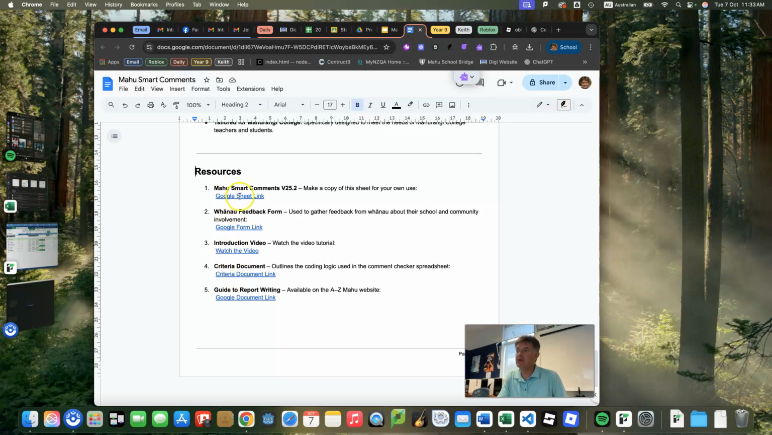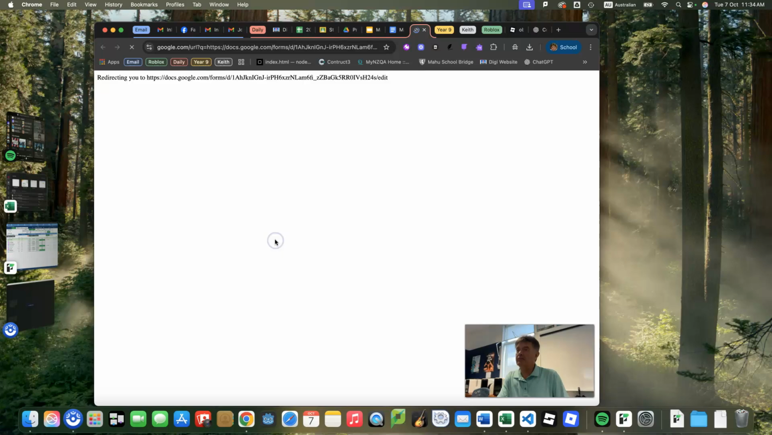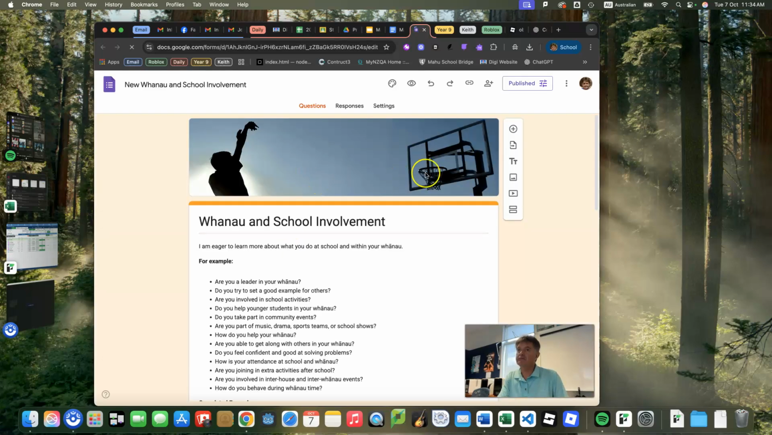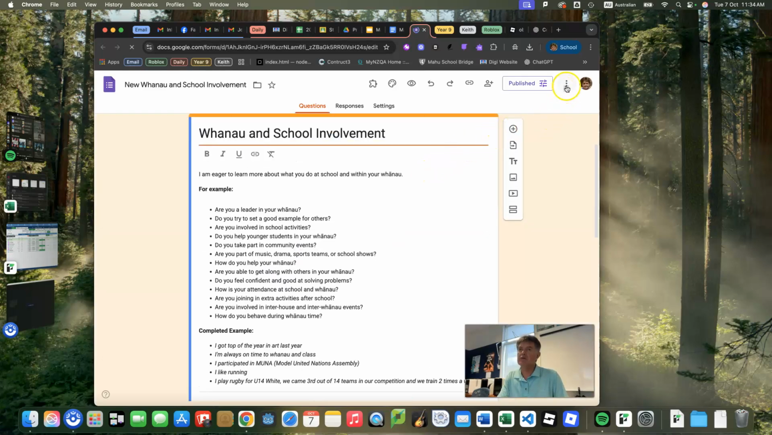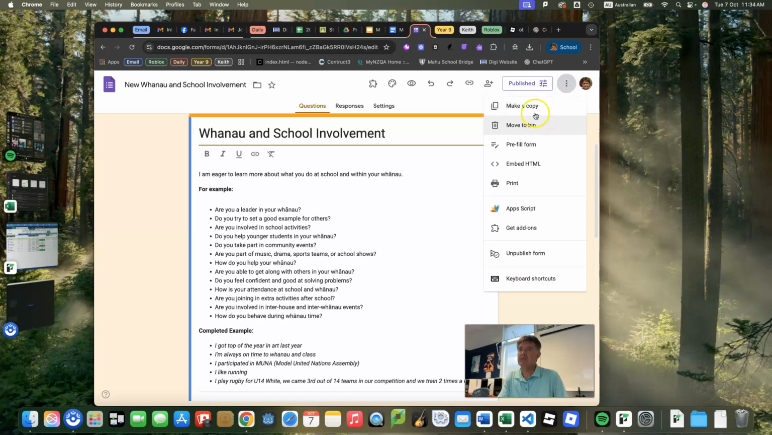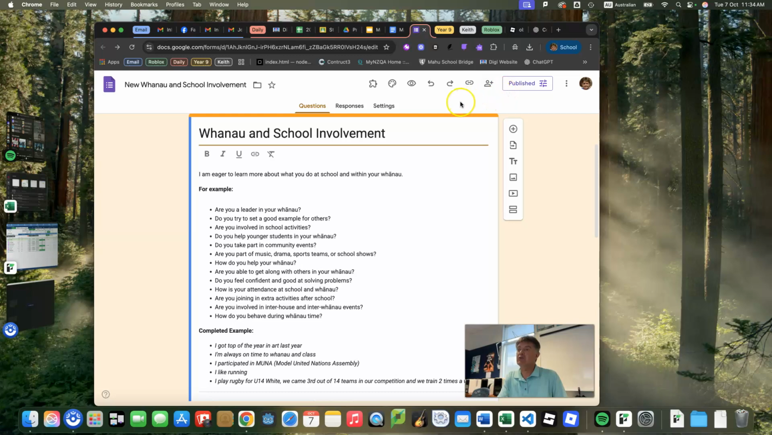So I'm going to look at the Smart Comments itself, and then I'm going to look at how I obtain feedback from my whānau before I use it in the Smart Comments. So let's start out with the feedback form. If you go onto that, the idea is that you take this form, you make a copy of it, which is just over here. Once you've got your own copy, you can publish it and share it with your own whānau. Your whānau will fill it out during whānau time, hopefully this week sometime.